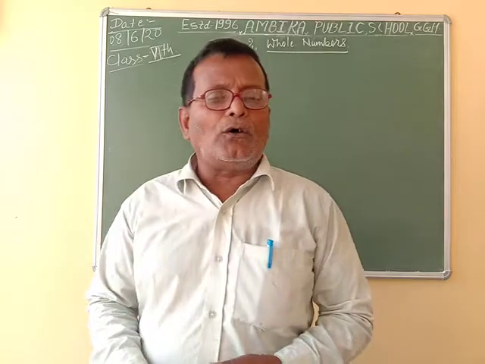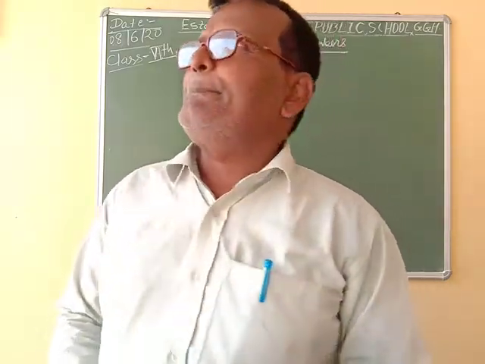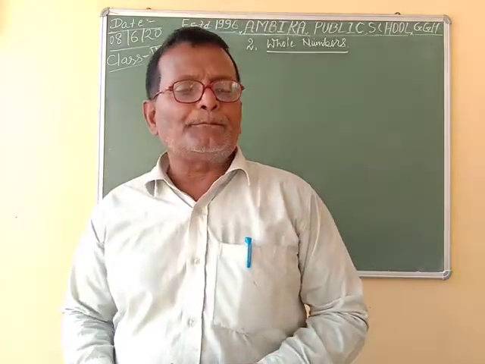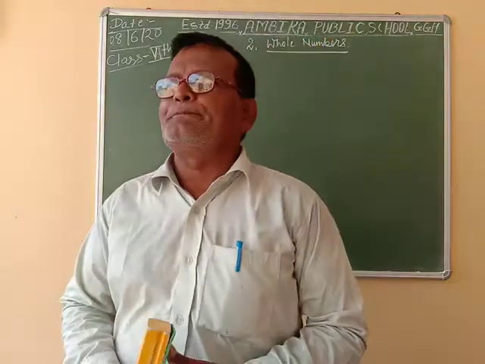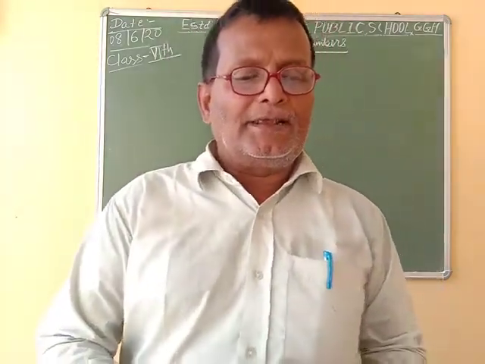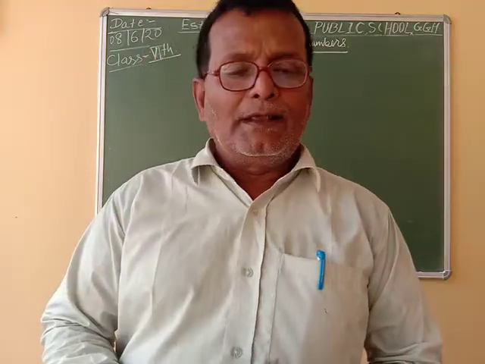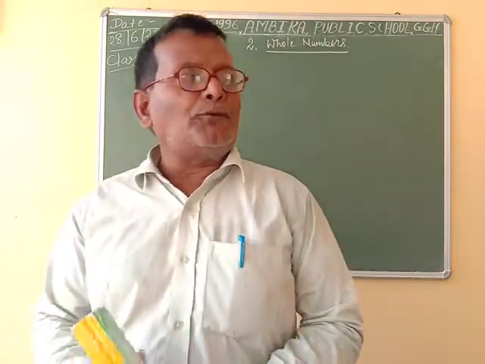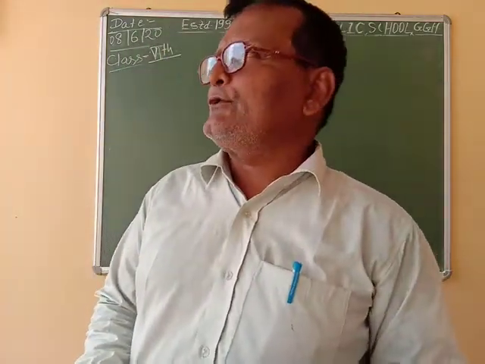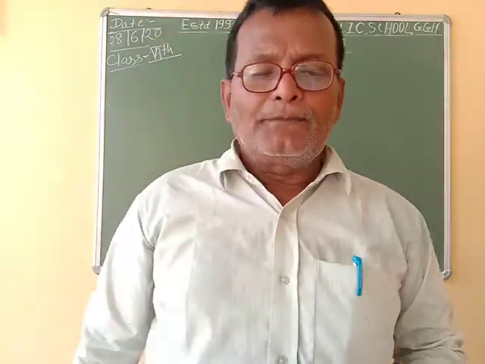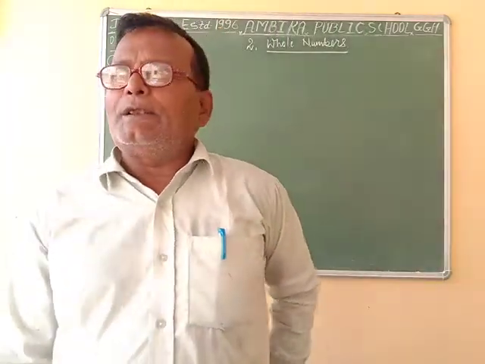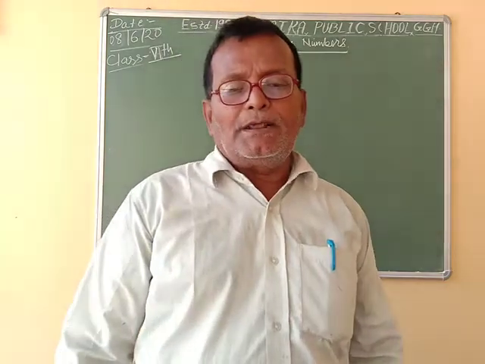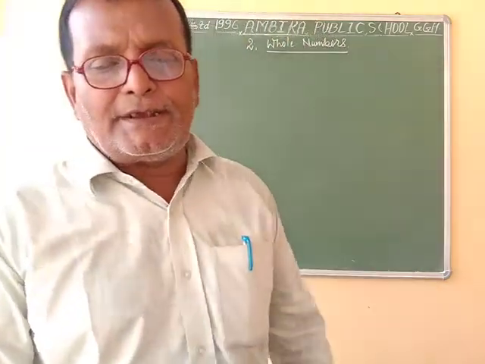For example, what is the successor of 19? We add 1 to 19, so 20 will be the successor of 19. Similarly, if we have to find the successor of a natural number, we add 1 to the given number. The number obtained on adding 1 to a natural number is called the successor of the natural number.